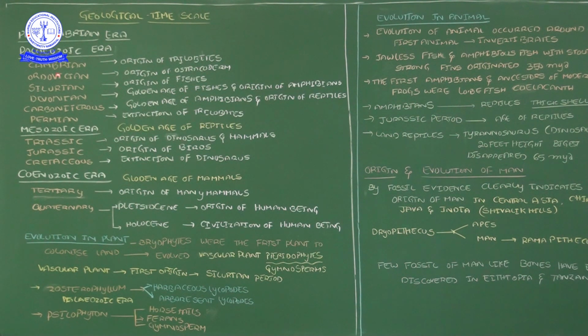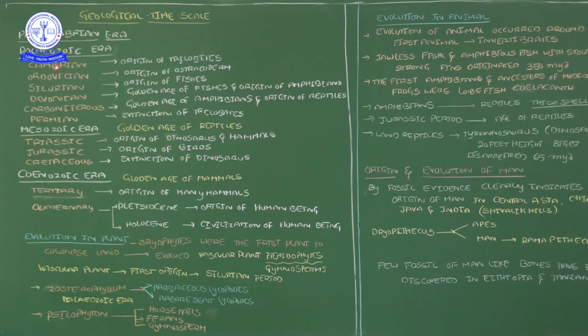At the end of the Cambrian period, they recognized the origin of trilobites. Do you remember in which group of organisms we have trilobites? In Arthropoda, one group belongs to trilobites. Now those organisms are no longer there; they are extinct. Trilobite organisms originated in the Cambrian, the first time period of the Paleozoic era.